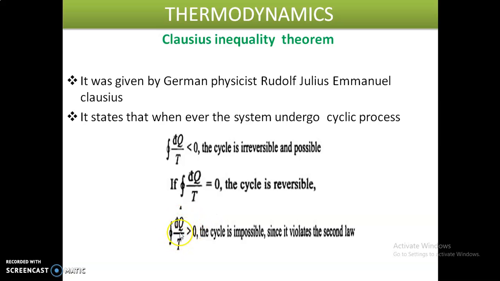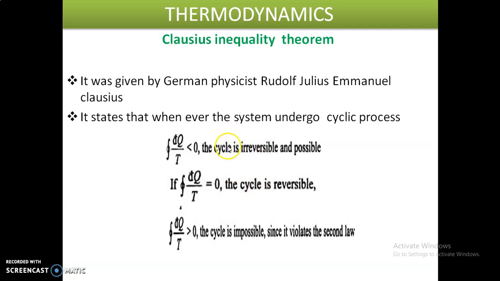If we get the cyclic integral of dq by T greater than 0, this cycle is not possible, which means it violates the second law of thermodynamics. So this is the statement of the Clausius inequality theorem.